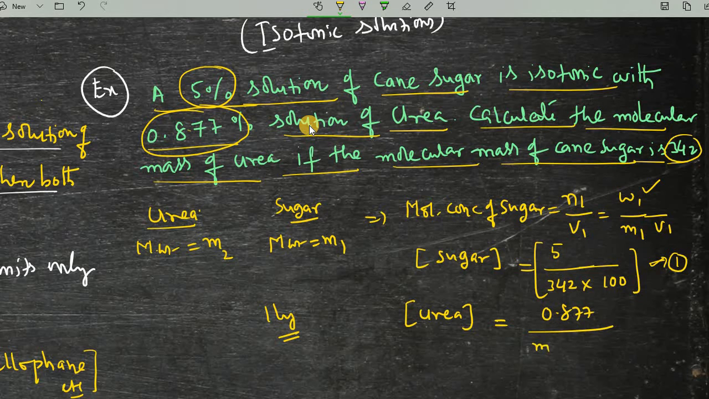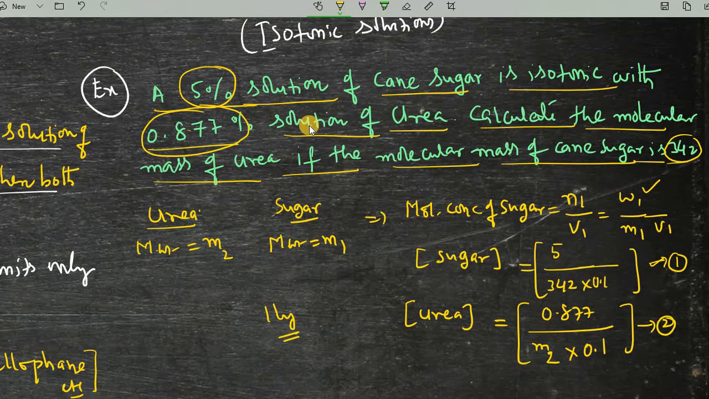So, urea molar mass you do not know, assume M2, and the solution volume is nothing but 100 ml. I converted that 100 ml into liters, so the volume will be 0.1 liters. I am assuming this is equation number 2.